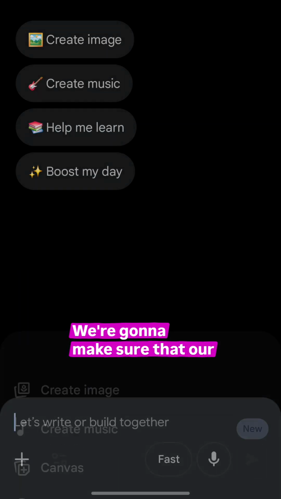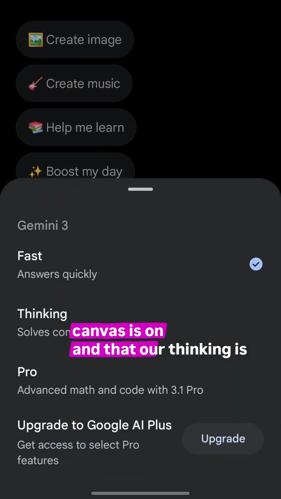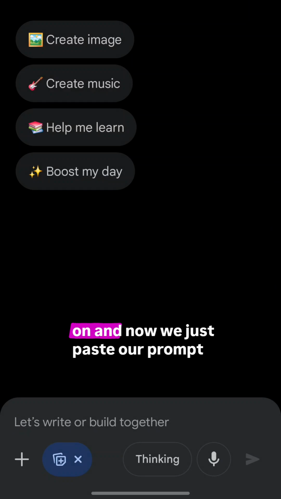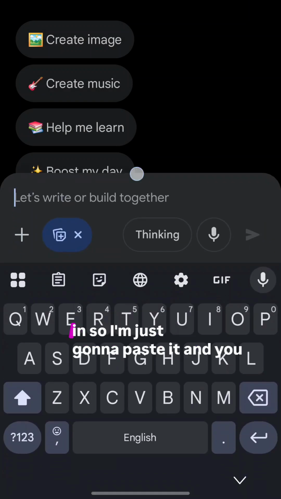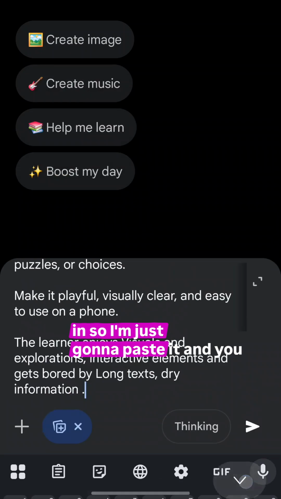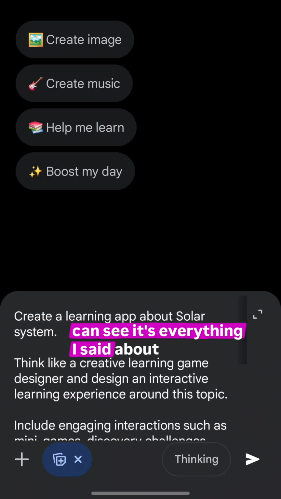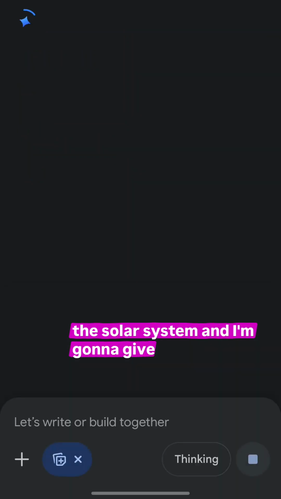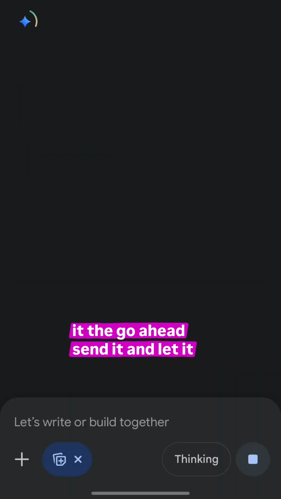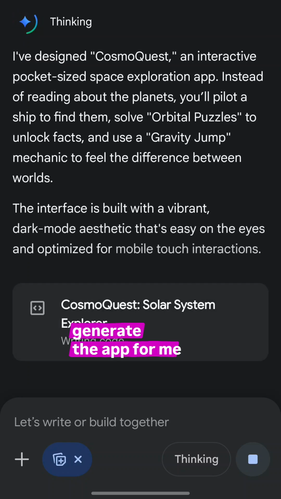Go ahead, start a new chat. We're going to make sure that our canvas is on and that our thinking is on. And now we just paste our prompt in. So I'm just going to paste it. And you can see it's everything I said about the solar system. And I'm going to give it the go ahead, send it, and let it generate the app for me.